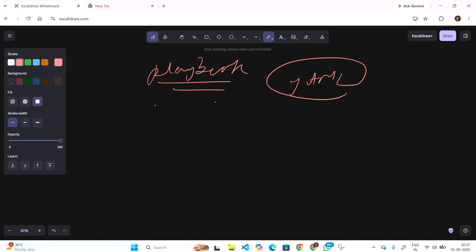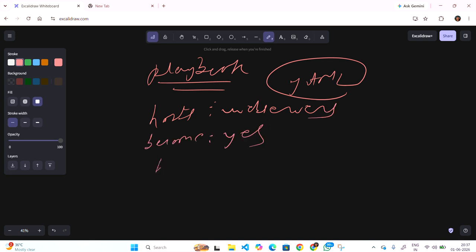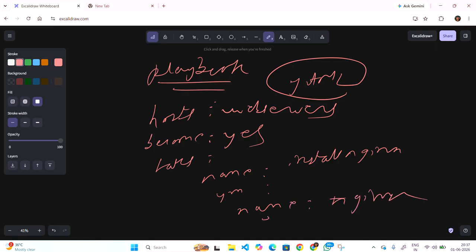It will look like this: we need to give the host name, like I was giving web server, become yes. What is the task? Name: install Nginx. Yum: name Nginx, state present.